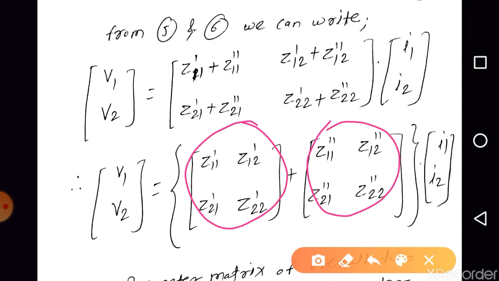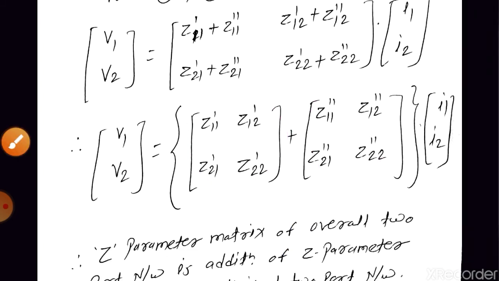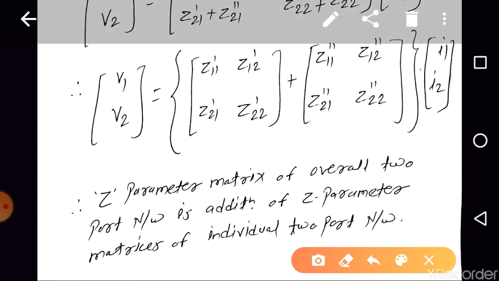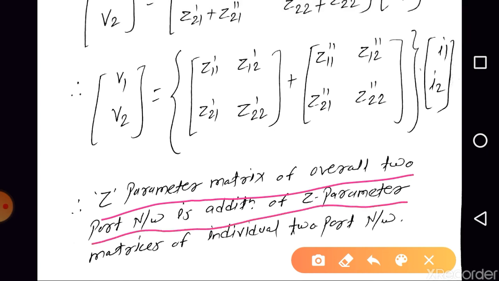The Z parameters of the overall two port network are nothing but the addition of the Z parameters of the individual two port networks, right? So the Z parameter matrix of network A plus the Z parameter matrix of network B. So we can say that the Z parameter matrix of the overall two port network is the addition of the Z parameter matrices of the individual two port networks. Are you getting the point, right?